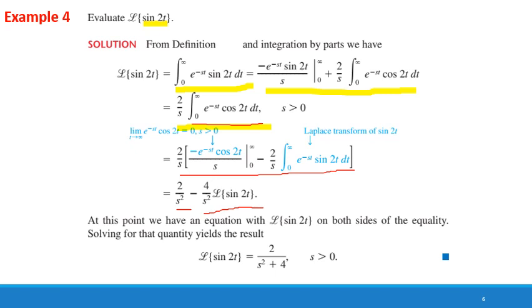At this point, we have an equation with the Laplace transform of sine 2t on both sides of the equality. Solving for that quantity yields the result: the Laplace transform of sine 2t is equal to 2 divided by s square plus 4 for s greater than 0.